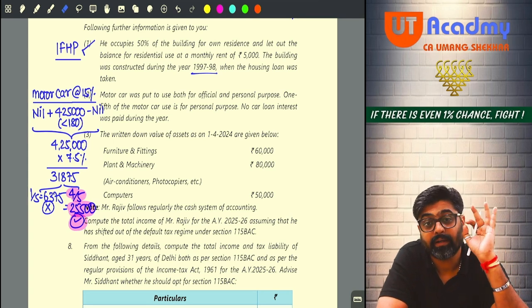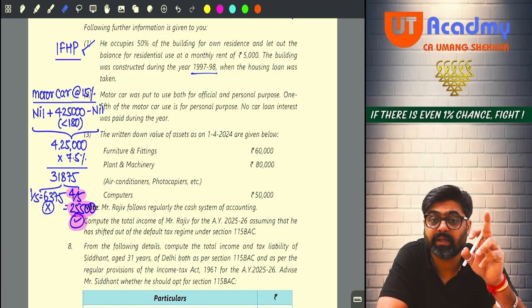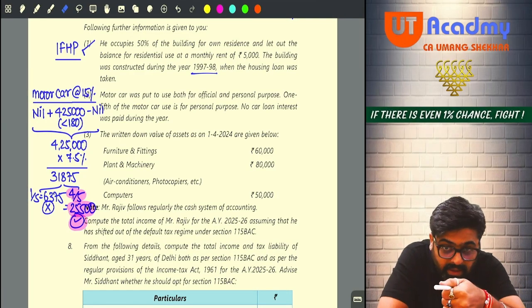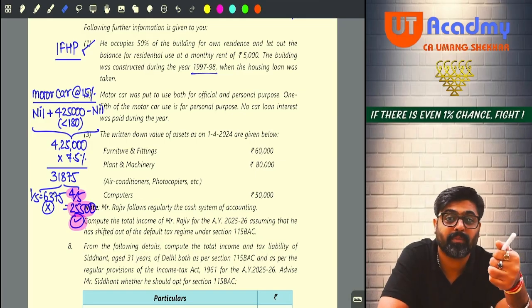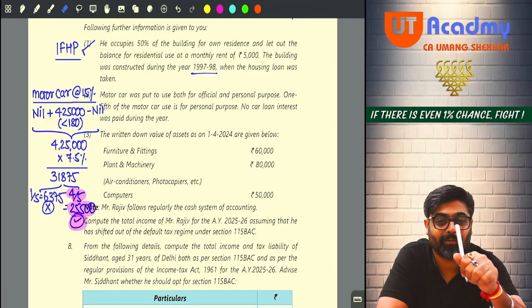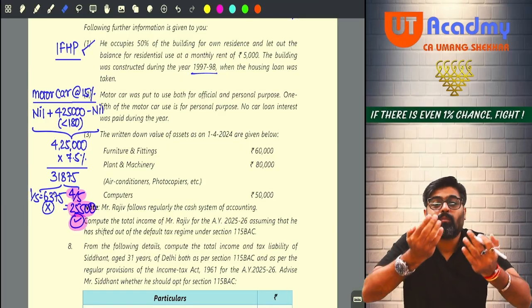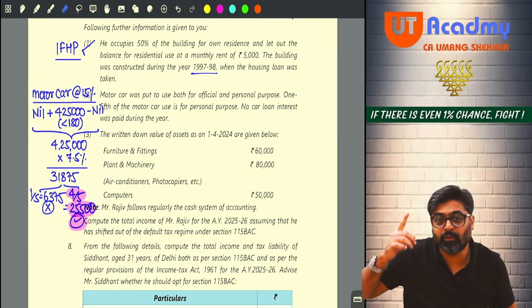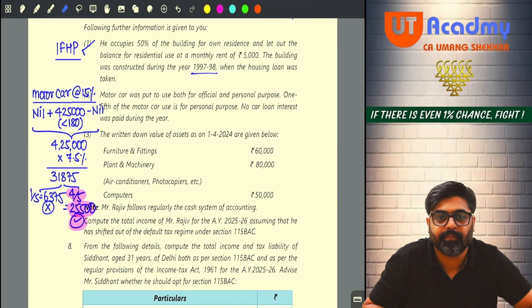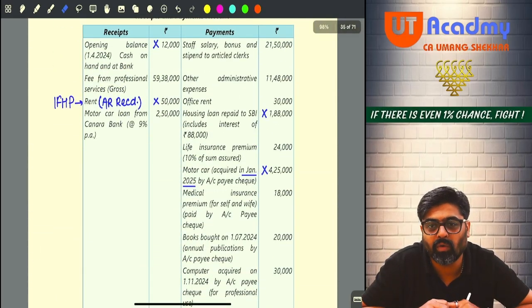Definitely this year motor car is purchased by taking a loan, because they are saying that no motor car loan interest is paid in this year, meaning that you have taken a motor car loan also. Motor car loan taken means receipt. Can you see the receipt side? Go to your receipt side. Can you see motor car loan 2,50,000?